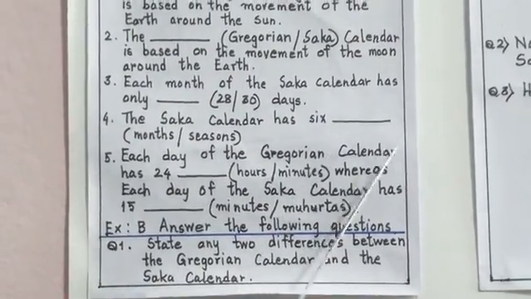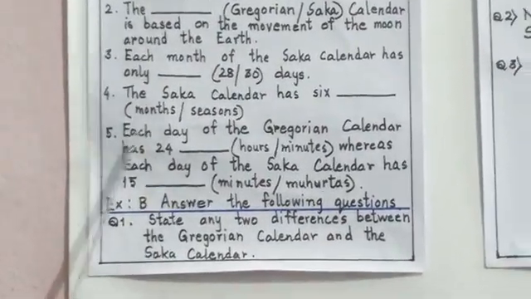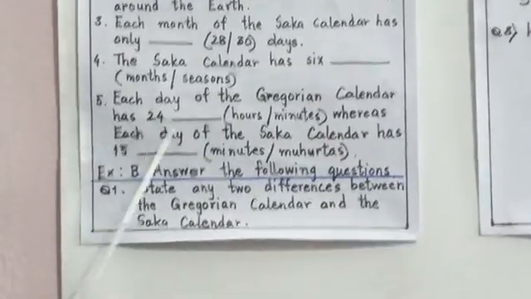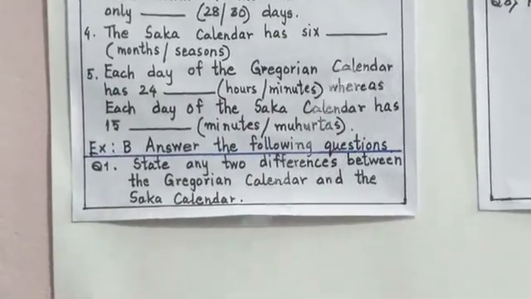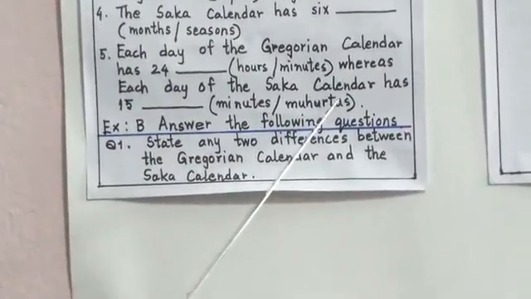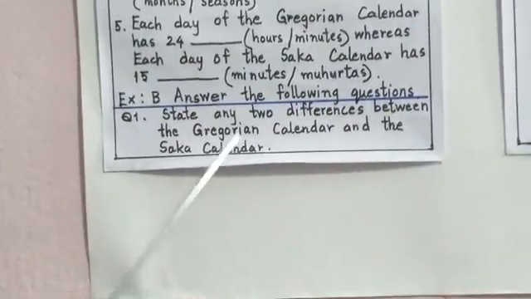Each day of the Gregorian calendar has 24 hours, whereas each day of the Saka calendar has 15 minutes or muhurtos. Which will be the answer? Yes, muhurtos. Now exercise B, answer the following questions.